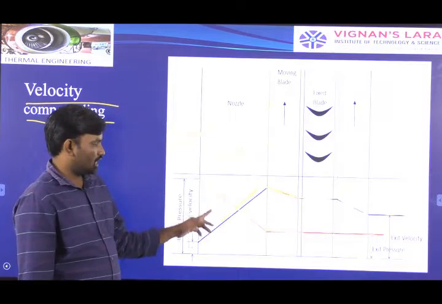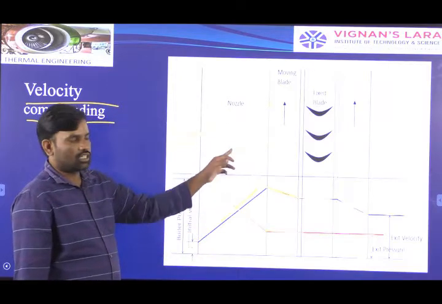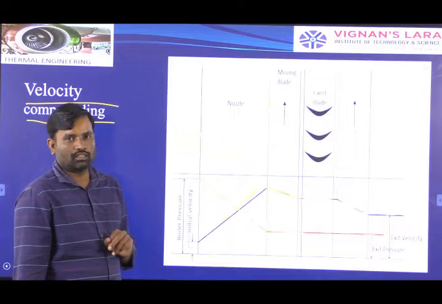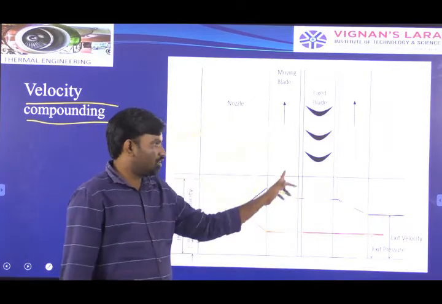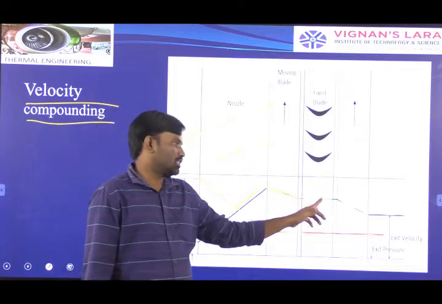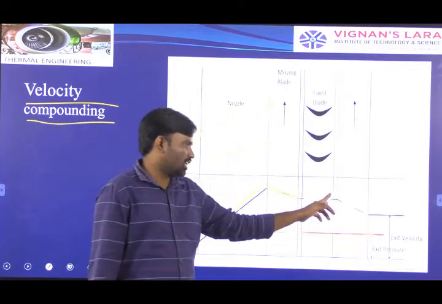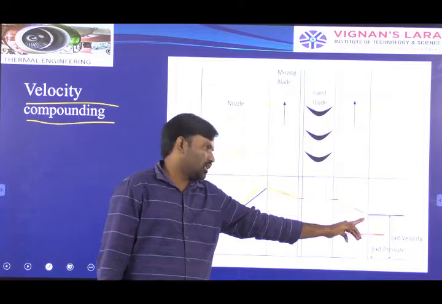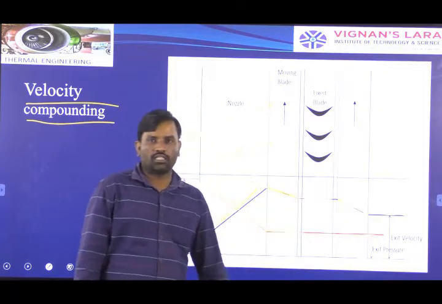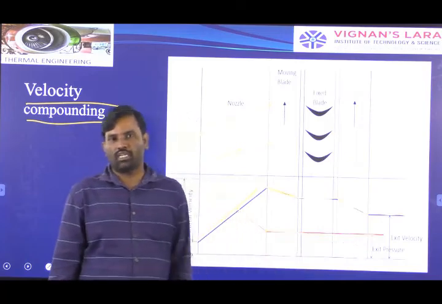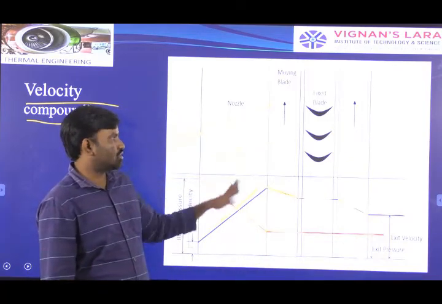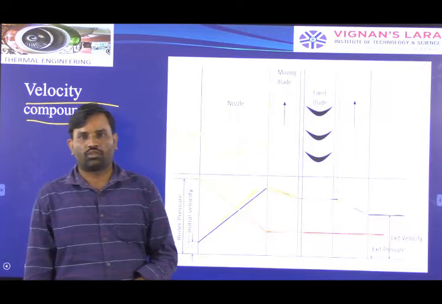Velocity increases while steam passes through the nozzles and pressure decreases. Later velocity is absorbed in the moving blades and velocity is constant in the fixed blades. Later it exits as a low velocity. And pressure remains constant over the fixed blades and moving blades. Only pressure changes we can observe while passing through the nozzles.